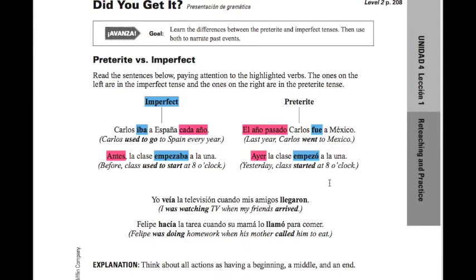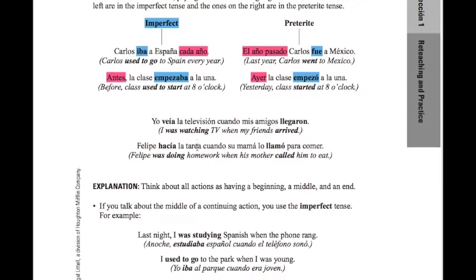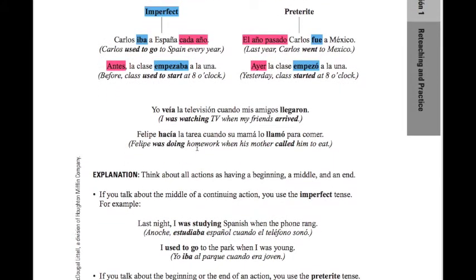Yo veía la televisión cuando mis amigos llegaron. This is one of those ways that it interrupts an action. I was watching television when my friends arrived. Their arrival broke up what I was doing. So I was doing something and then they arrived.